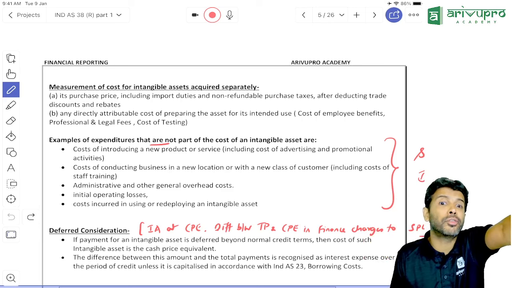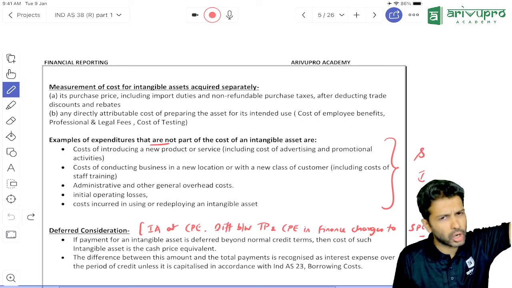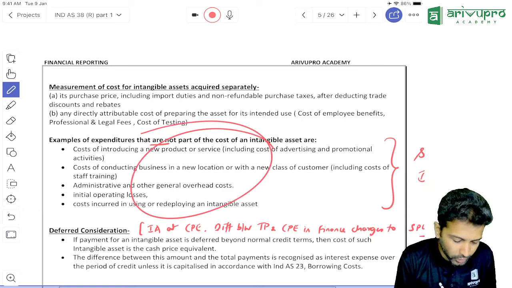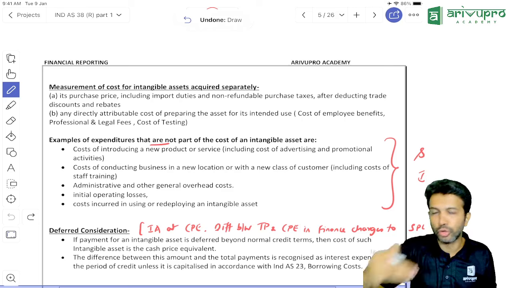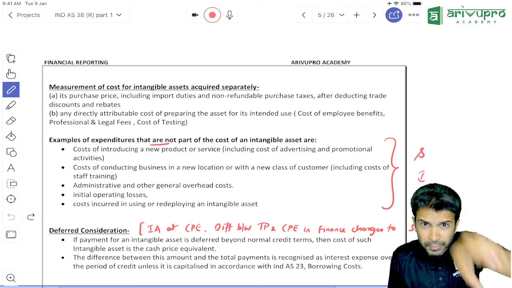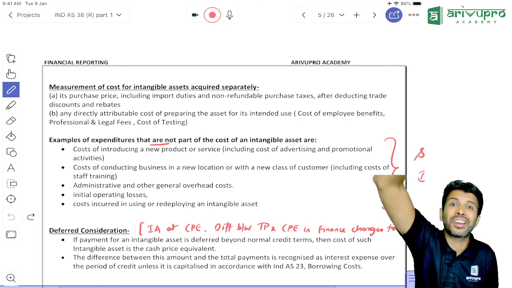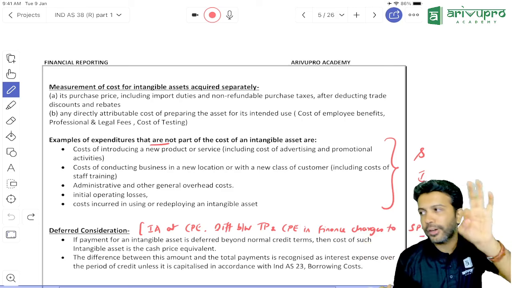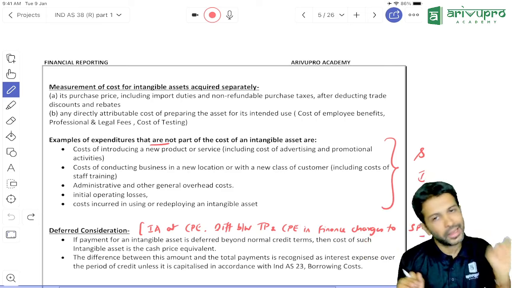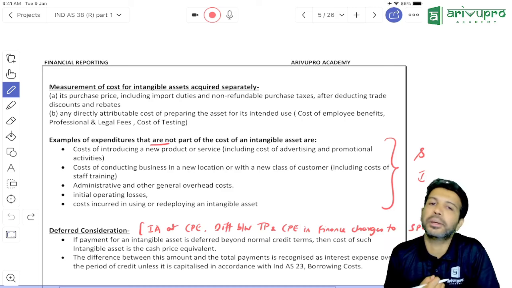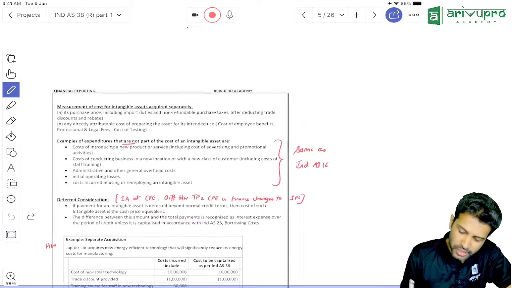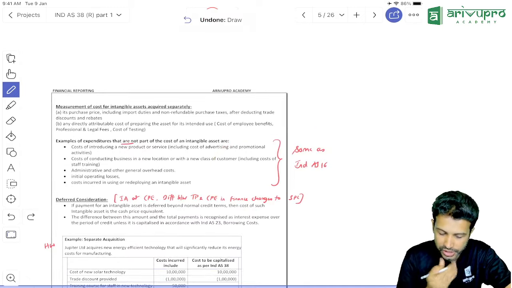And any sort of promotional expenditure, you can call that opening ceremony cost or advertisement cost, all that will be going off where? To SPL. Why? Because those advertisement, opening ceremony, promotional costs give you benefit. Is that benefit only related to the intangible asset or is it related to the business as a whole? The benefit you get from those expenditures is for the business as a whole. Hence, this is not specifically identifiable to the intangible asset. Hence, those expenditures we transfer to SPL. Same thing as Ind AS 16. Absolutely no change. Move on.